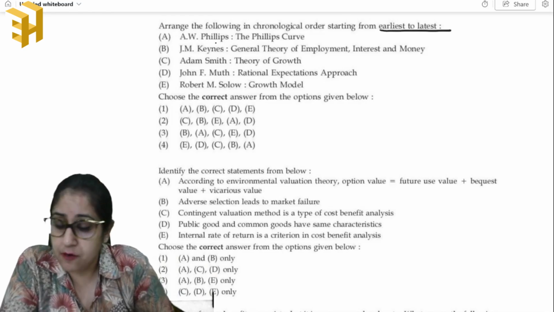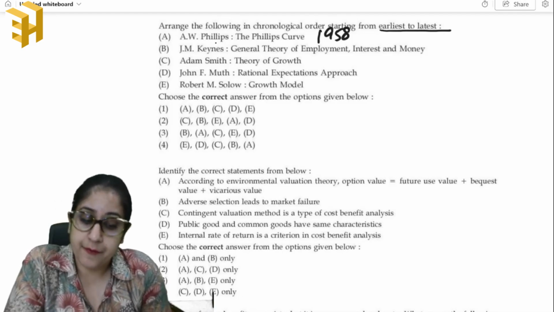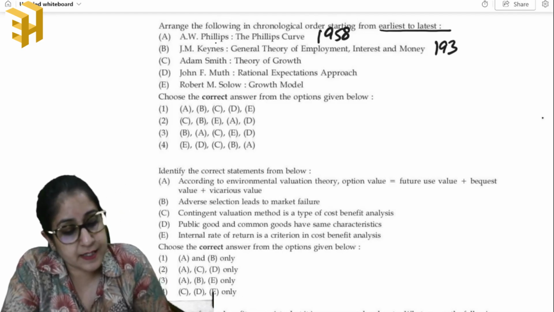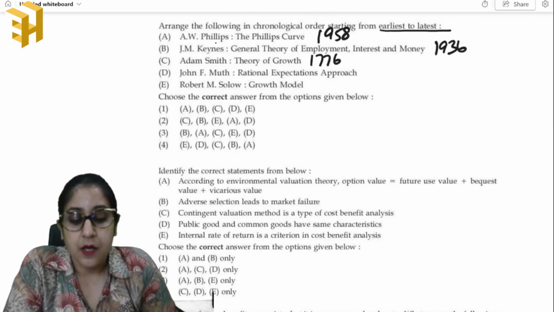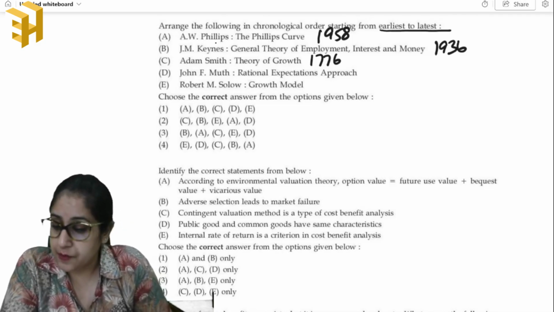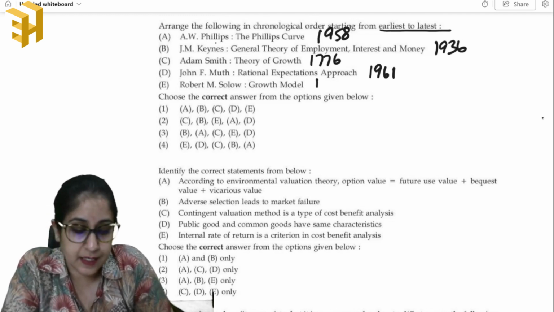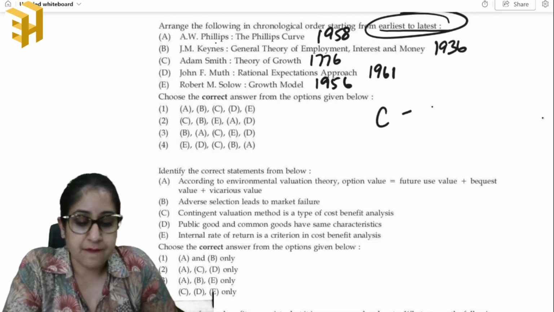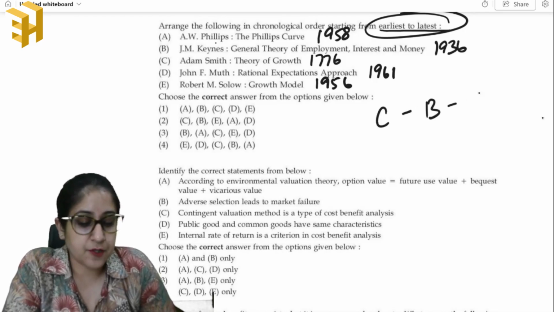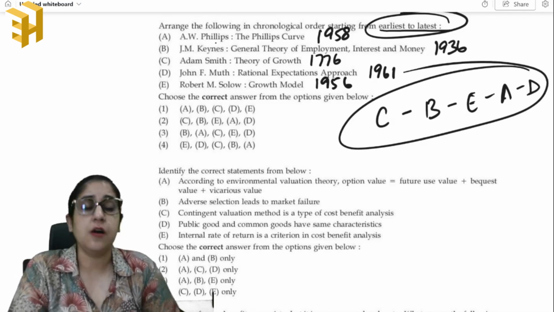The Phillips curve was given in 1958. Keynes gave the General Theory of Employment, Interest and Money in 1936. Adam Smith gave the theory of growth in 1776. Muth gave the rational expectations approach in 1961. And Solow gave the growth model in 1956. So from earliest to latest, we have Adam Smith, then Keynes, then Solow, then Phillips, and last the rational expectations approach. So this is the order.